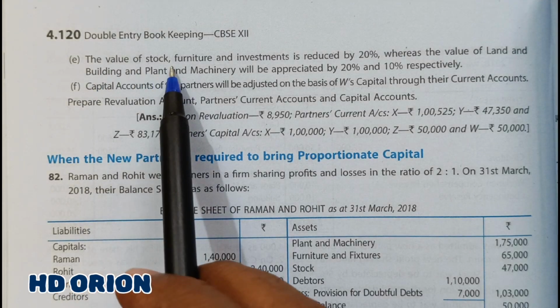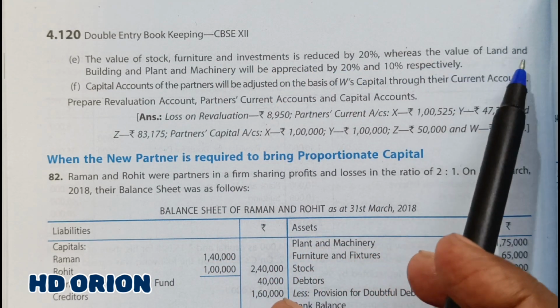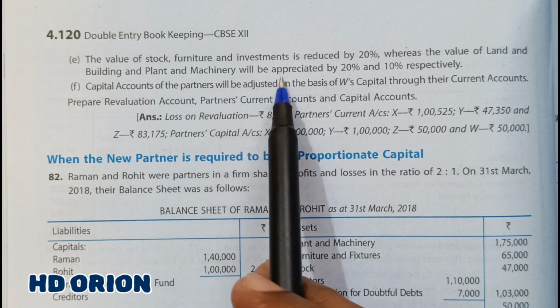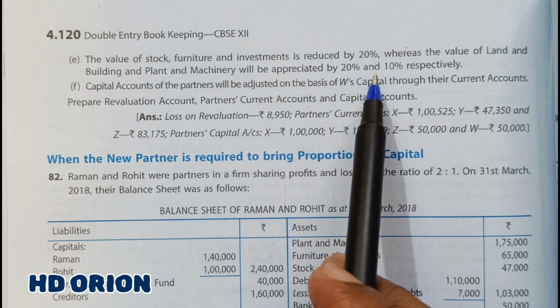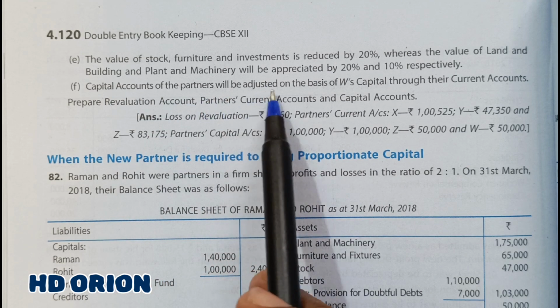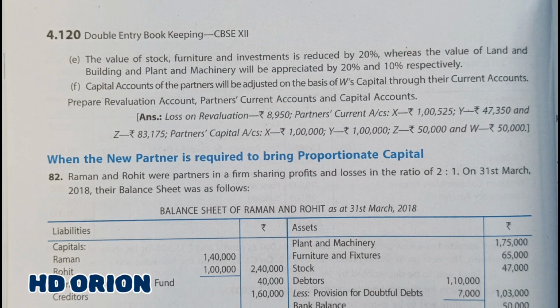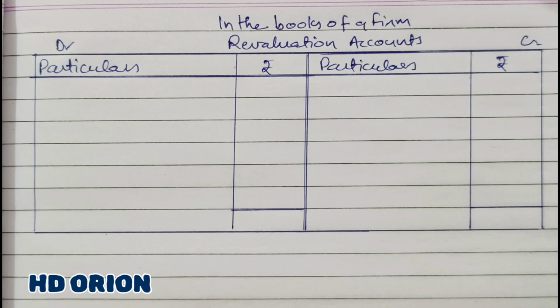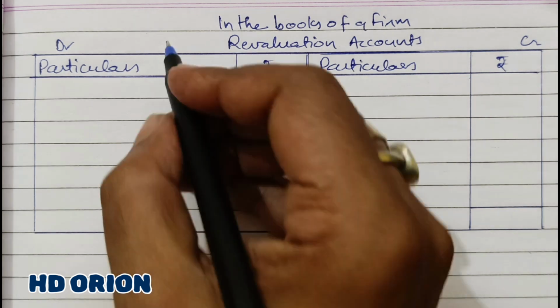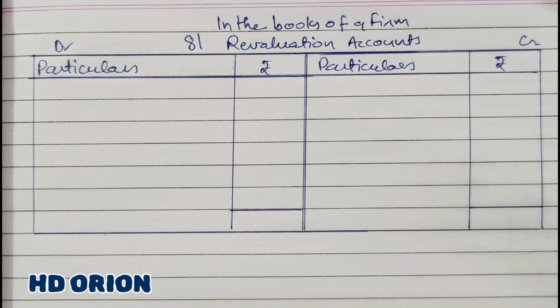Point E, the value of stock, furniture and investment is reduced by 20%, whereas the value of land and building and plant and machinery will be appreciated by 20% and 10% respectively. Capital accounts of partners will be adjusted on the basis of W's capital account through current accounts. So let us see the detailed explanation of this in the solution part. Solution 81. First we will prepare revaluation account.